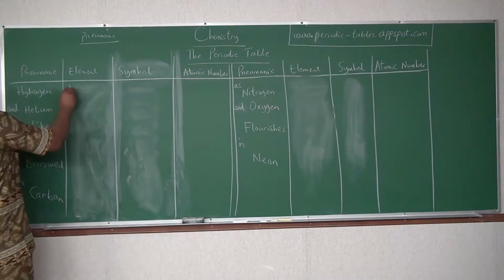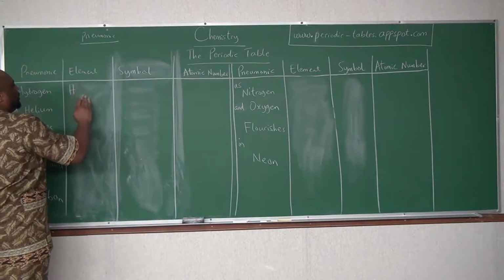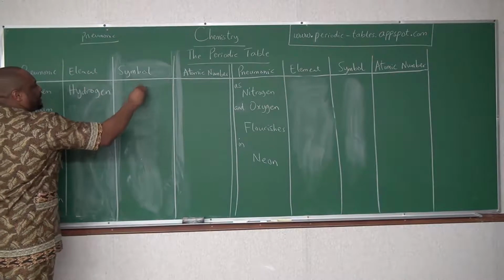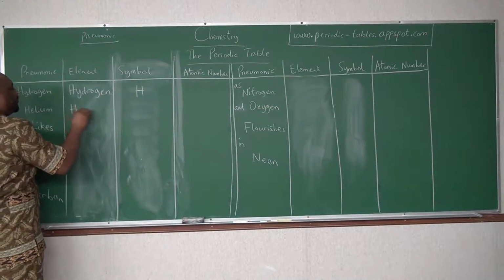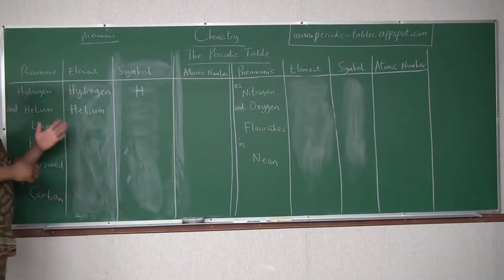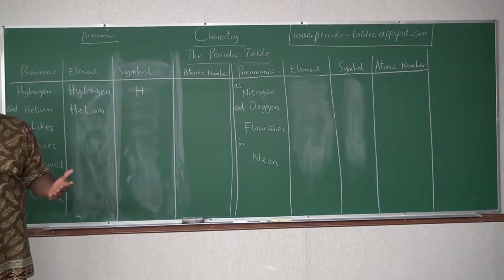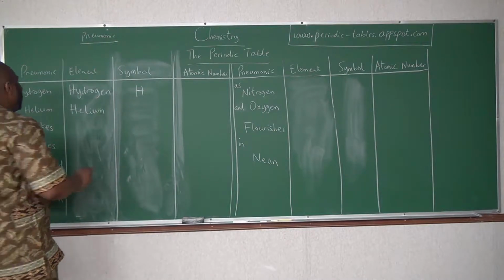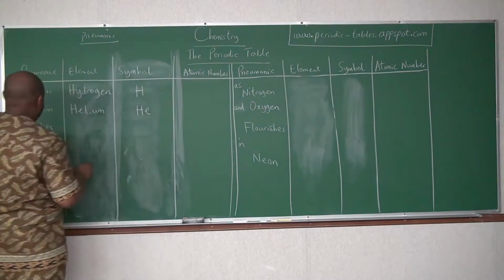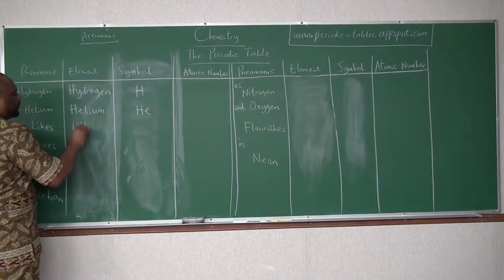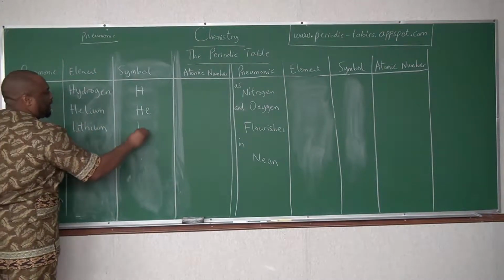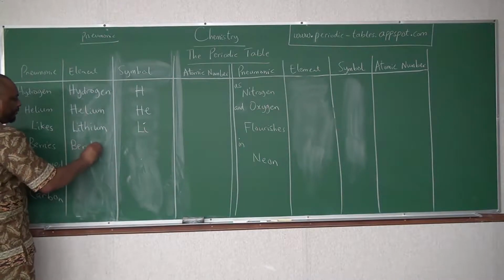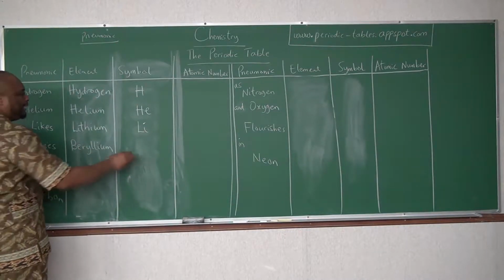This is hydrogen, of course, and the symbol is H. This is helium. With this mnemonic, you see that you've done a lot of work already. Helium is He, light is lithium, and that is Li. Berries is beryllium, and that is Be.